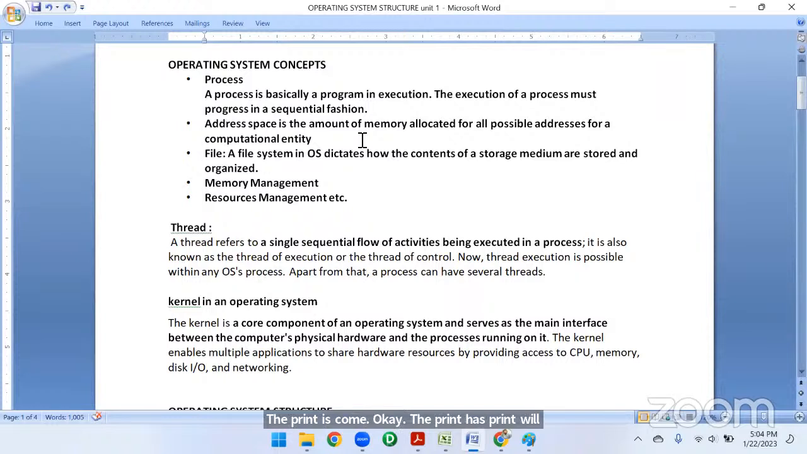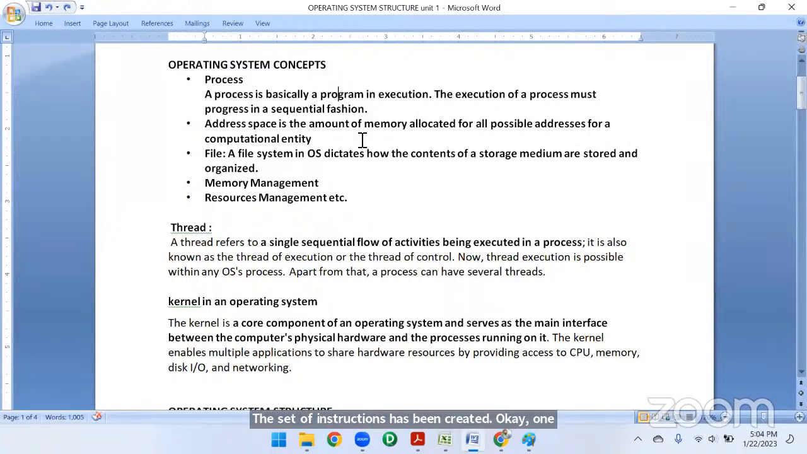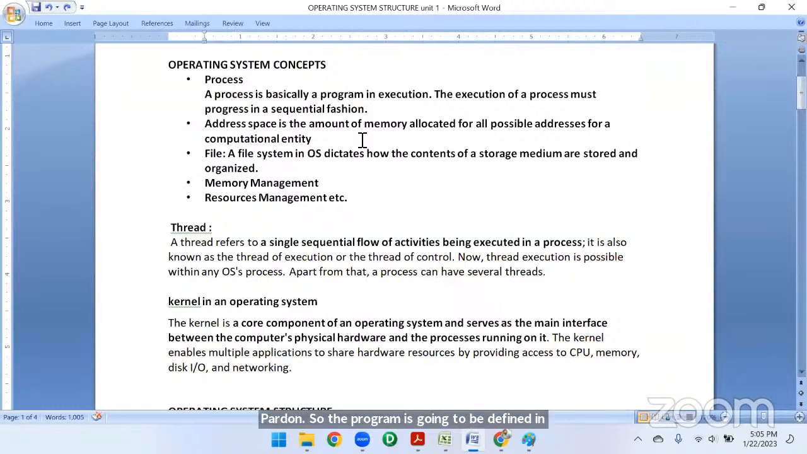So here, what is going to happen on that key? A set of instructions has been created. One program has been created and placed on that particular key. That key will store the name of the idli, the price, and whatever things are required for the billing system. Those all are programmed over there. To get that, it should have some instructions, like the name of the item, the cost of the item, and how the price is calculated with quantity. So the program is defined in that way. Are you able to understand?